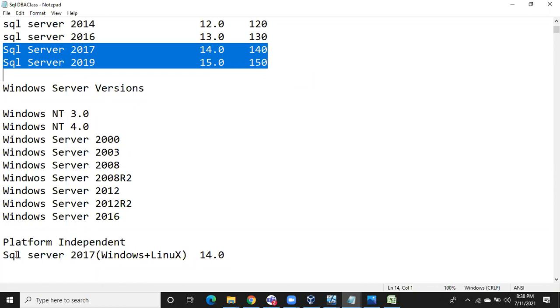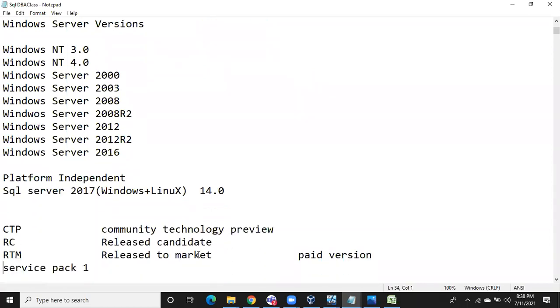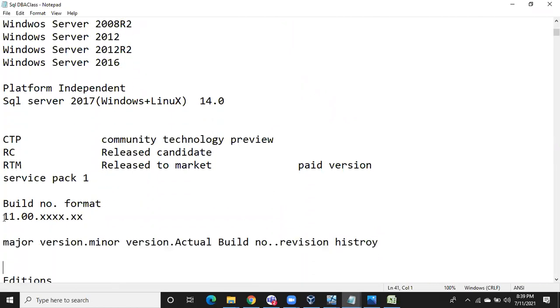Right, so from SQL Server 2017 onwards, you can install SQL Server on Windows and Linux operating systems, which is platform independent. Up to SQL Server 2016, it is platform dependent. You have to use either the desktop operating system or the server operating system. From 2017 onwards, it is platform independent. Okay, so let me start discussing these three terminologies: CTP, RC, RTM.